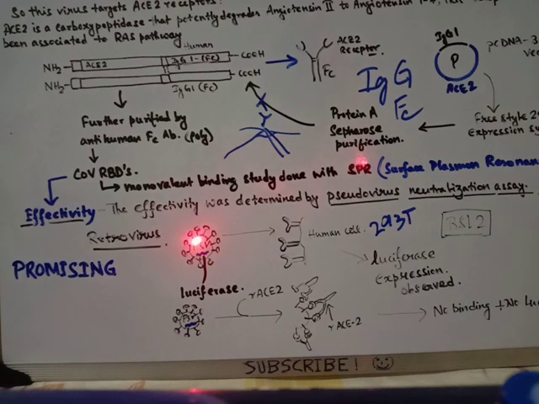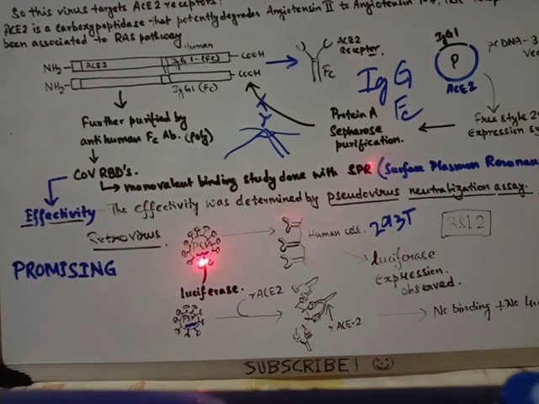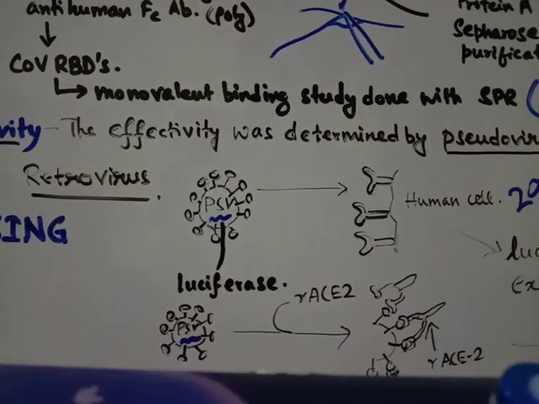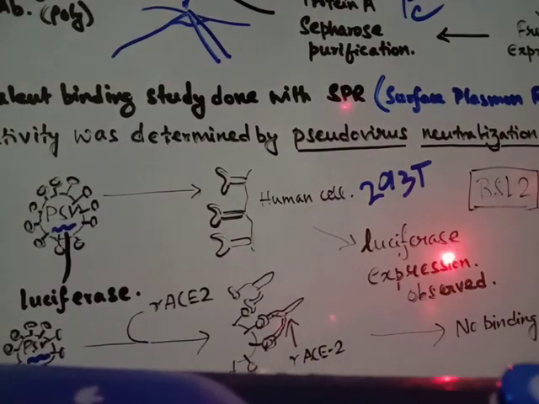And now in the control, this virus could effectively bind to the ACE2 receptor. These are the ACE2 receptors of the human cell. Those human cells are actually 293T cells in their experiment. The virus could bind over here and enter. Over here, this blue part is the luciferase enzyme, or gene. So whenever this pseudovirus binds to the human ACE2 receptor and enters a cell, the luciferase will be expressed.